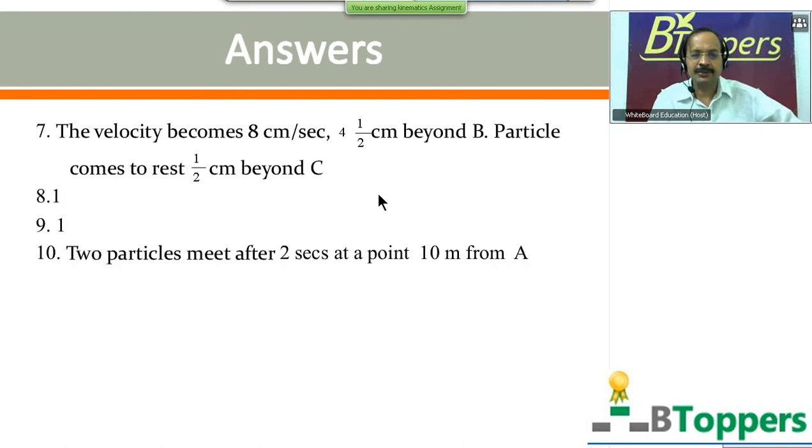Question number 9, answer is 1. Question number 10, the two particles meet after 2 seconds at a point 10 meter from A. For question number 11, answer is 3.